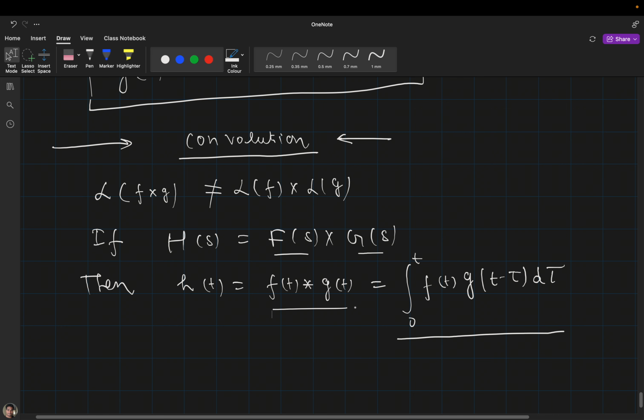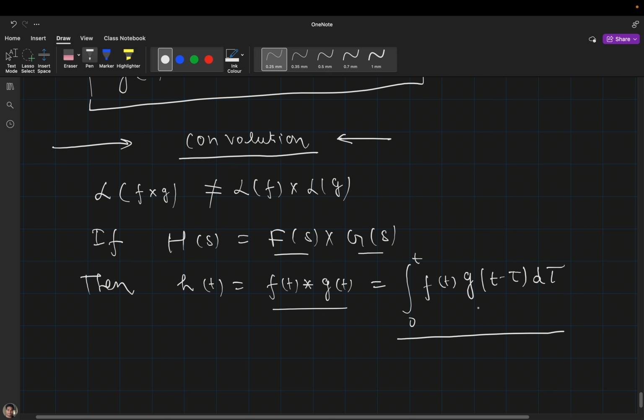Any problem here? Sir, what is this notation? This notation is just a convolution. You can call it a kind of multiplication, but it's just a notation of the convolution, not a multiplication. Sir, I don't know the convolution. The definition of convolution is this only.